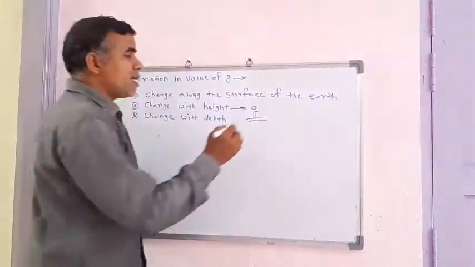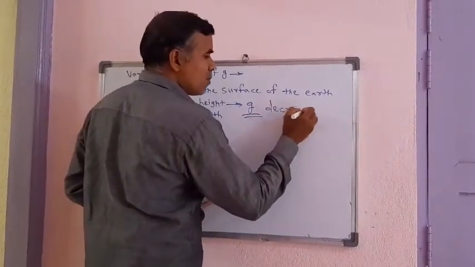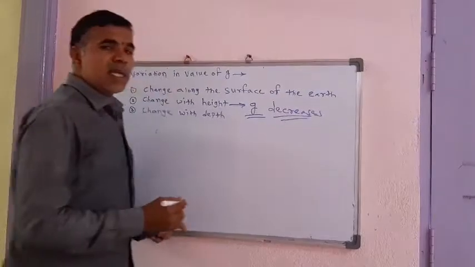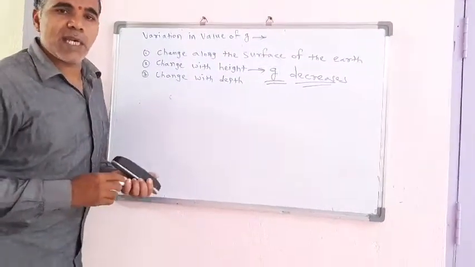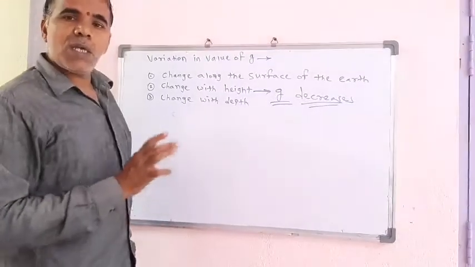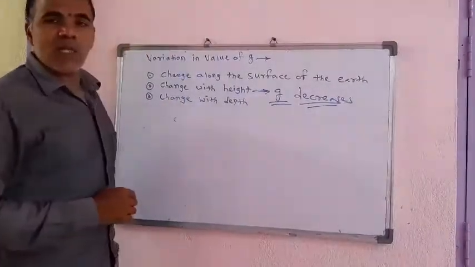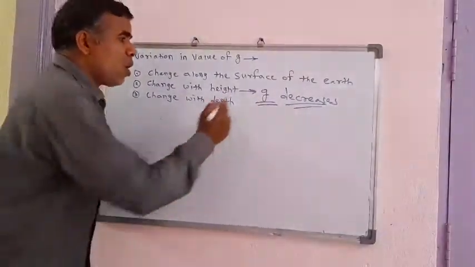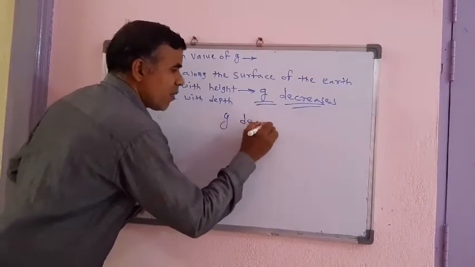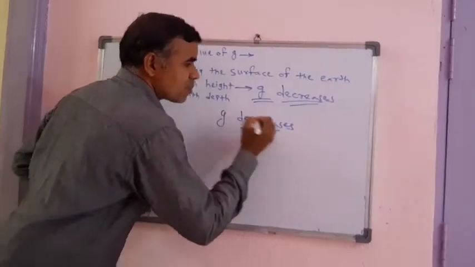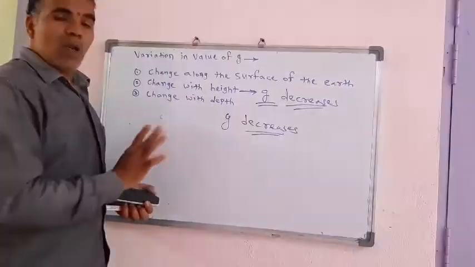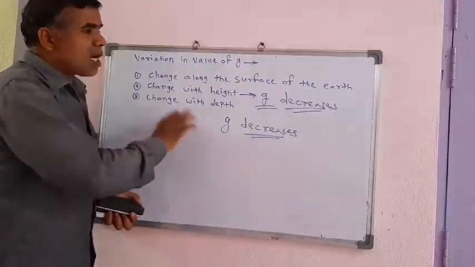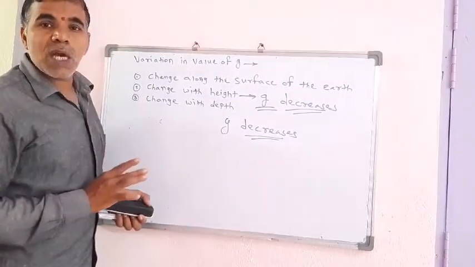The value of g decreases when we go above the earth. The value of g decreases and the radius of earth increases. When we go above the earth's surface, the value of g decreases and the radius of earth increases. Number third, change with depth. When we go inside the earth, the value of g also decreases. So these are the 3 points in which the value of g changes.